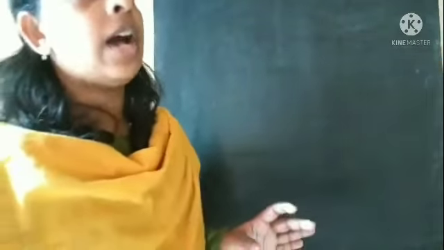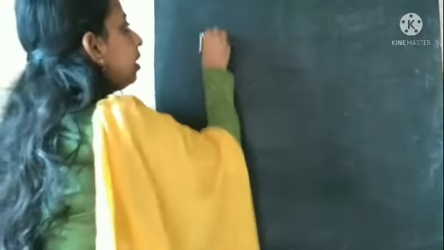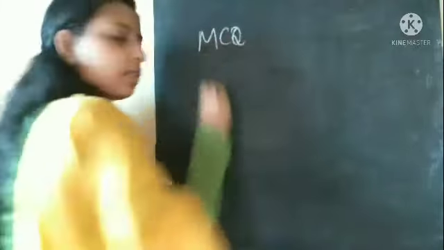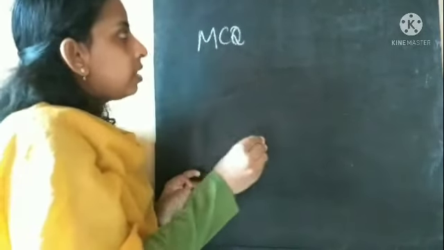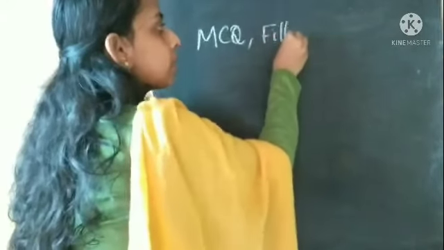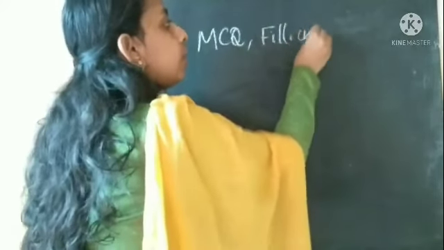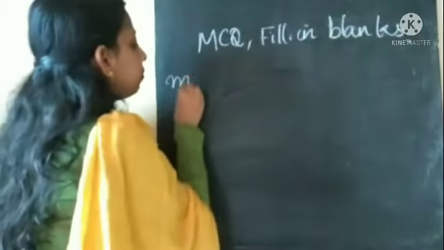Okay, so that's all about our two blocks, and I will tell the pattern of your question paper. There will be MCQ type questions. 10 questions will be there. In these 10 questions, at the same time you can see fill in the blanks. 5 marks questions will be there, which means each correct answer carries 1 mark. Okay. Then match the following will be there.